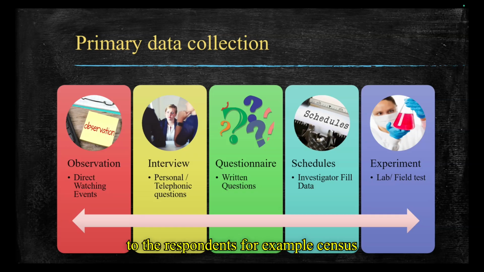For example, census survey where government officials visit homes to collect the data. Okay, last one, experimental method: data collected under controlled conditions by experiments, like testing the effect of a new medicine in a lab and checking the blood group of some patients. Experiment method is in controlled situations and conditions.